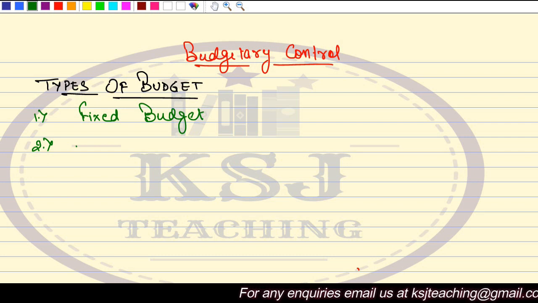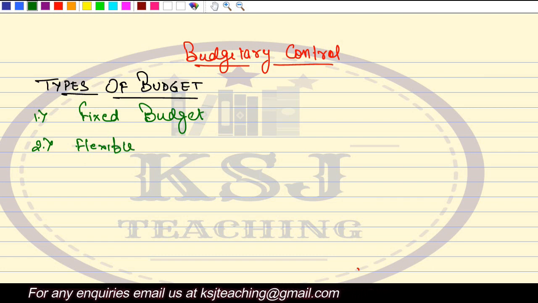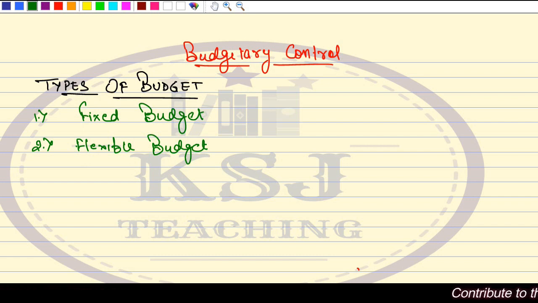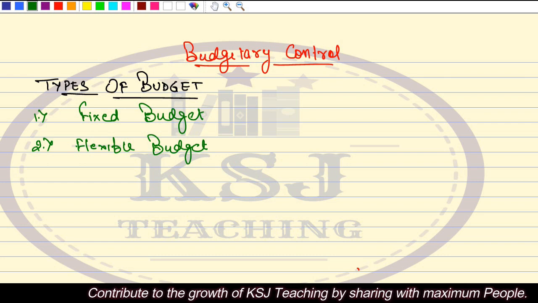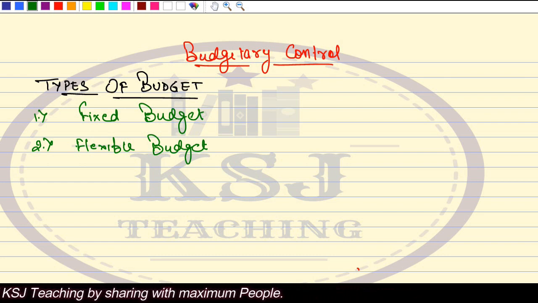The other one was the flexible budget, where we prepare the budget for the different capacities of operations. If we are operating at 60%, then what will be the cost? If we are operating at 80%, what will be the cost? If we are operating at 100%, what will be the cost? So we are identifying the cost structure at different levels of operations. That is a flexible budget.